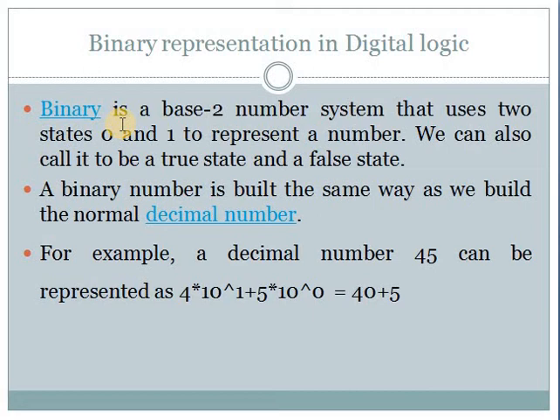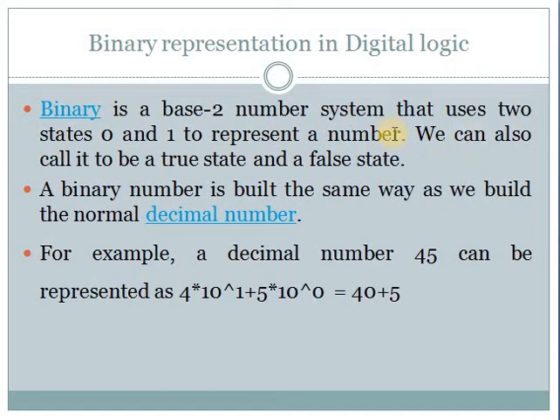But the computer understands only zeros and ones. Binary is a base 2 number system that uses two states, 0 and 1, to represent a number. For example, if we have 45, we are going to convert it to binary.